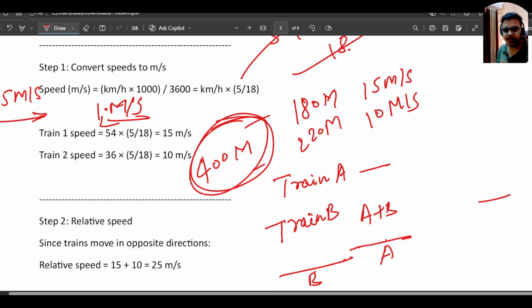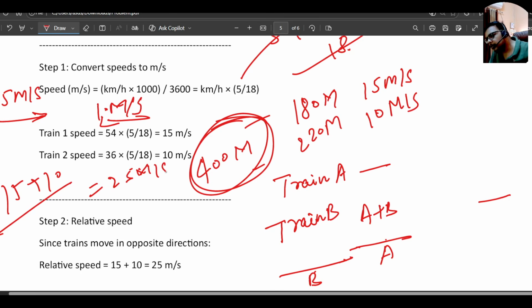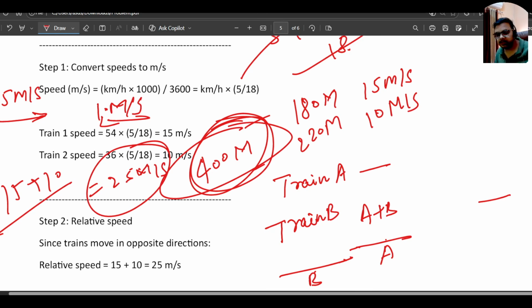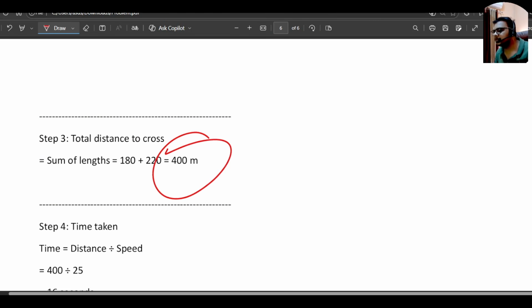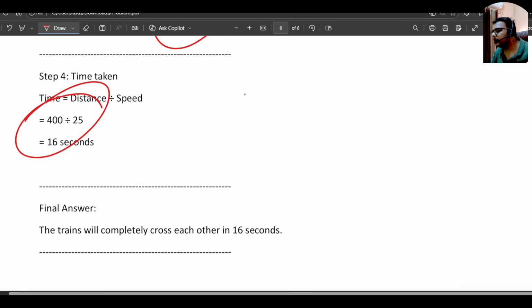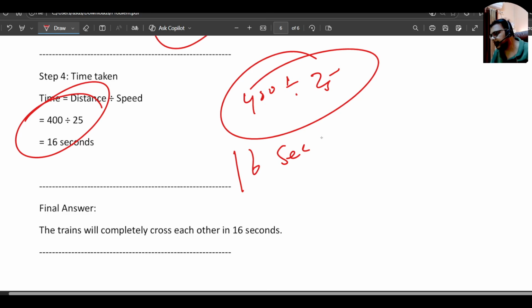Because they are moving in the opposite direction, the distance is also covered at the combined speed. So they are coming to each other by 15 plus 10, which is 25 meter per second. Okay, so 25 meter per second is the speed, 400 is the distance which they want to cross. So we can directly do 400 divided by 25. The answer will be 16 seconds. So it will take 16 seconds to cross each other.